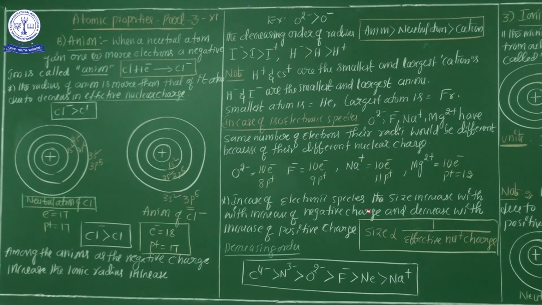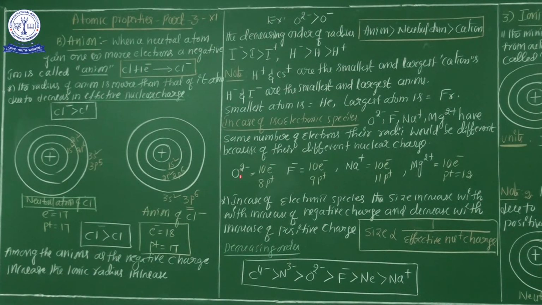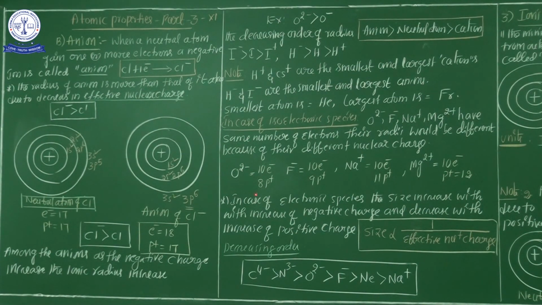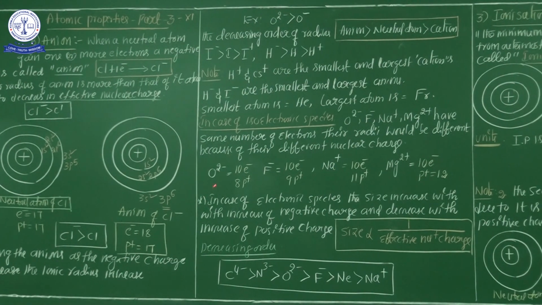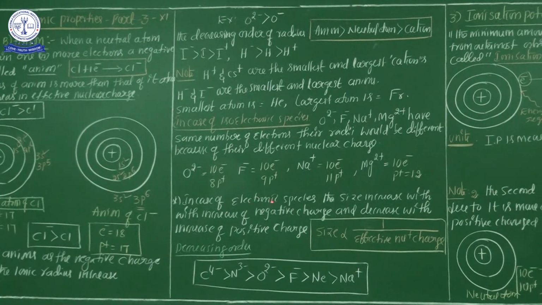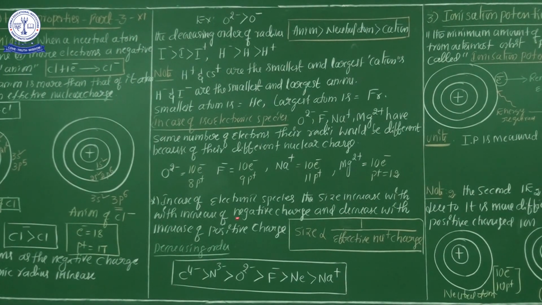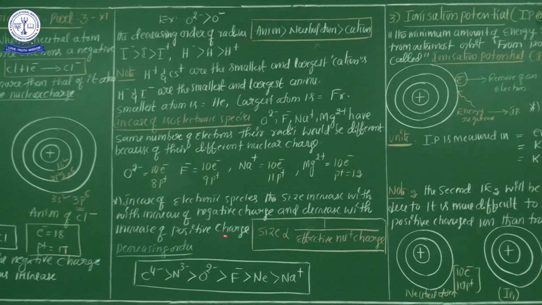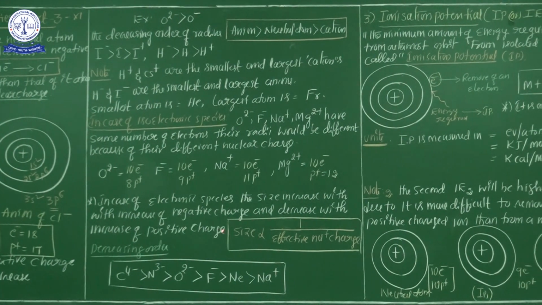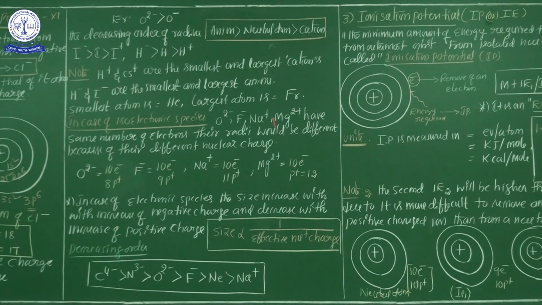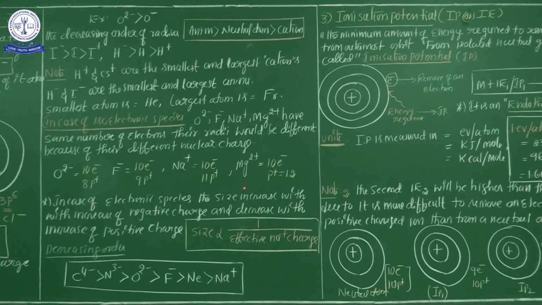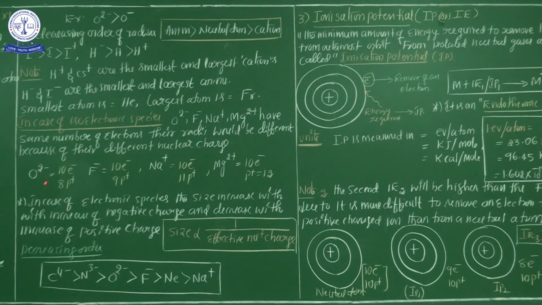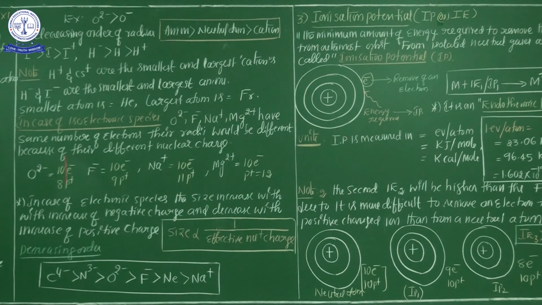Now listen very carefully. In an isoelectronic series, the size increases with increasing negative charge. I already explained clearly that as negative charge increases, radius also increases, because the effective nuclear charge decreases in the case of anions. So the size increases with increasing negative charge and decreases with increasing positive charge. If positive charge increases, ionic radius decreases. If negative charge increases, ionic radius increases. That is the most important point.